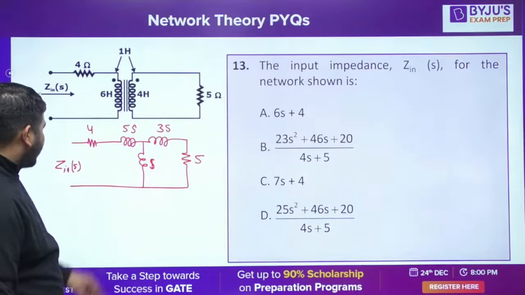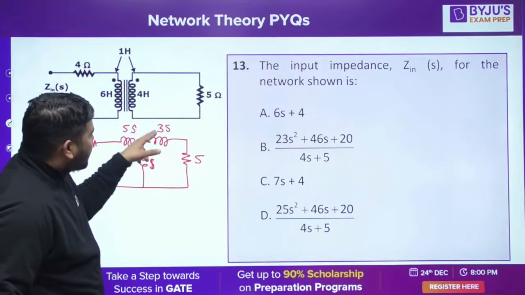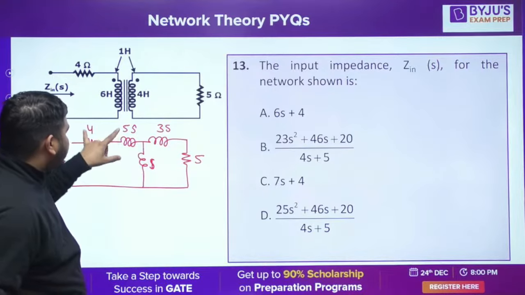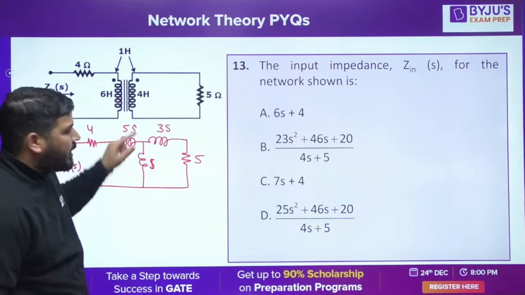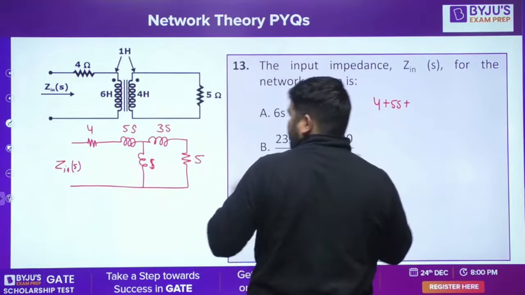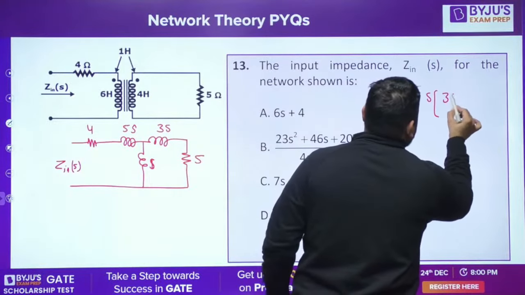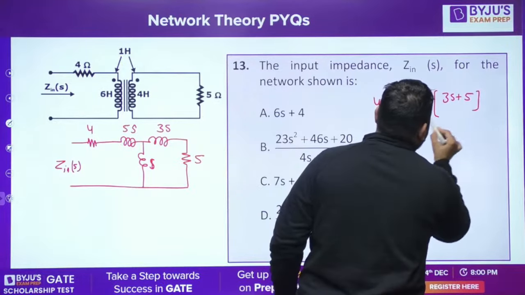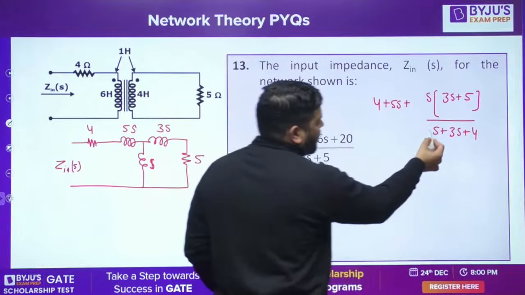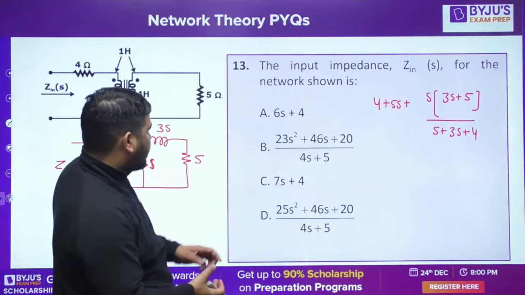Anyway, so how will we calculate the input Z in S? Let me tell you. What you can do is take 5 and 3S in series, and then it will be in parallel with this S, and then you can connect them in series with 4 and 5S. So it will be 4 plus 5S plus the parallel of this S into 3S plus 5 divided by S plus 3S plus 5. So the denominator of the entire term should be 4S plus 4.